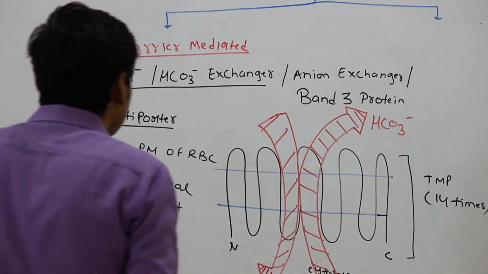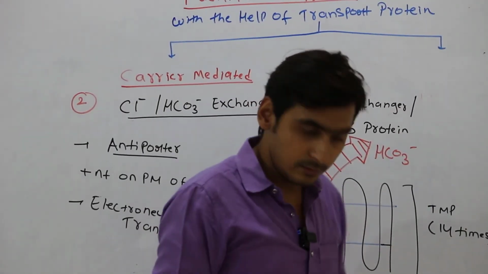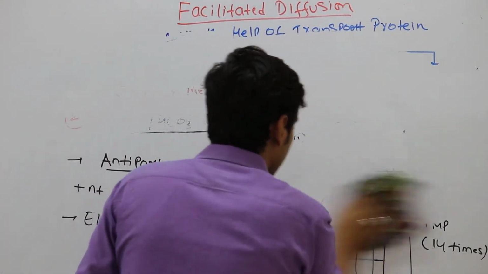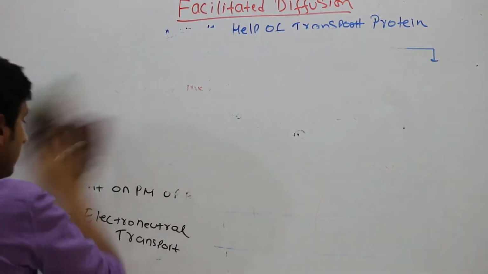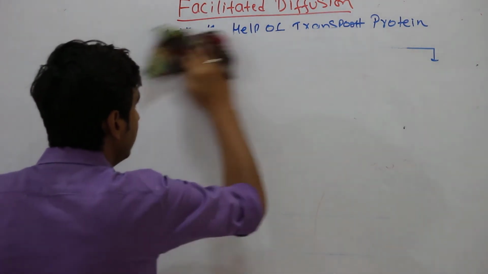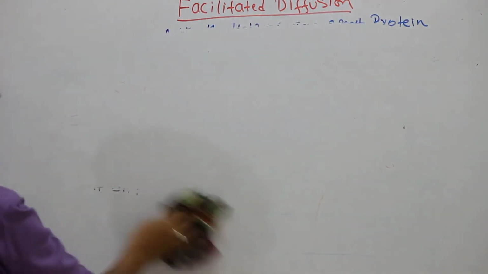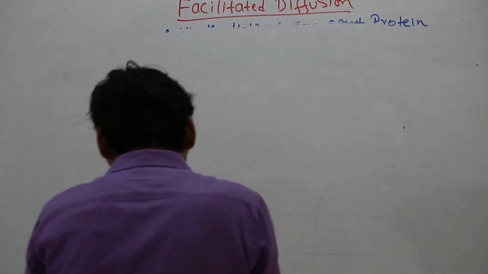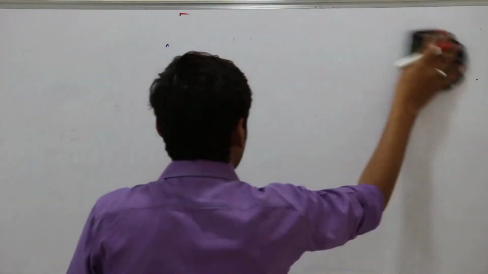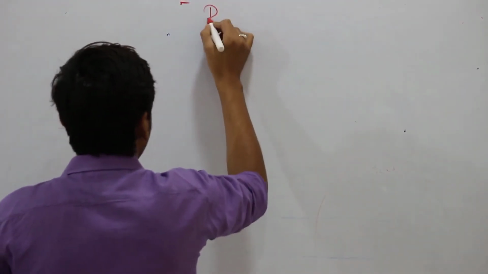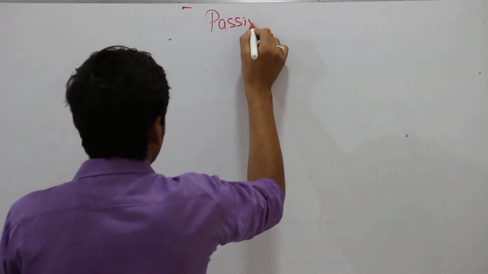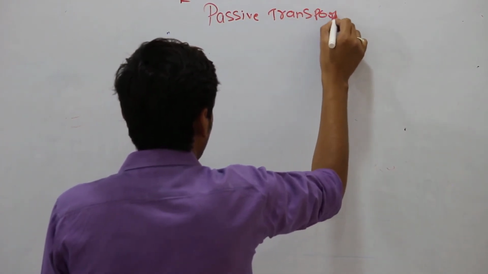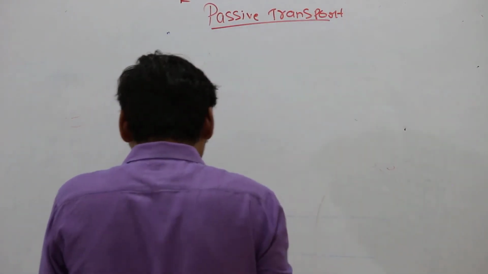So this is all about facilitated diffusion. Now I will make one flow chart so that you can easily remember which are the carrier mediated and which are the channel mediated. Suppose we start with passive transport. It is of two types.